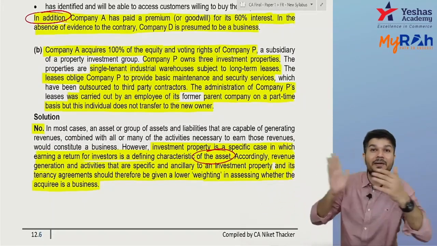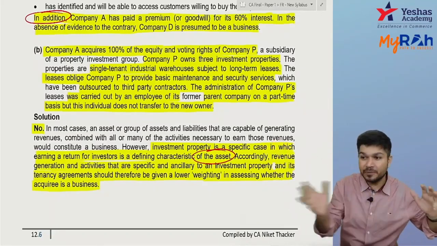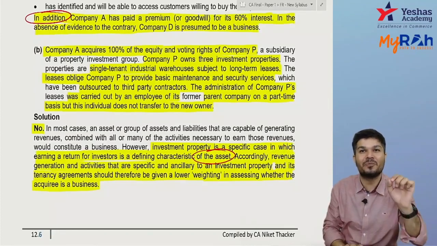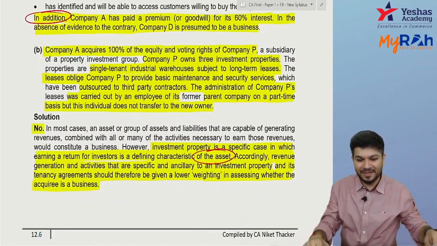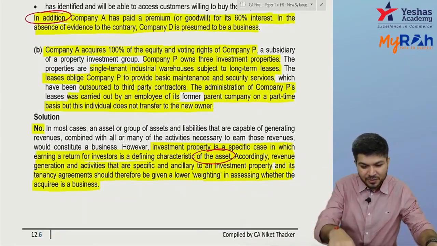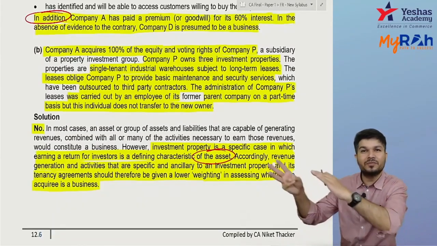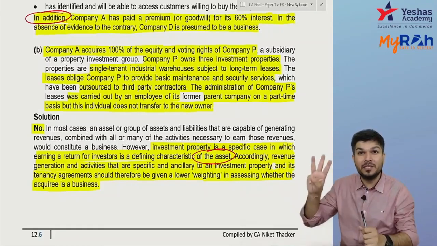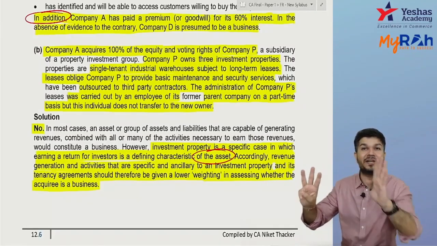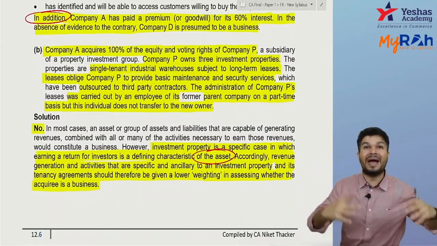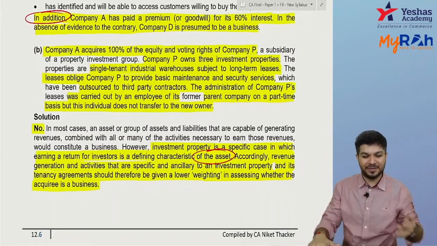And now when I acquire company P, with their 200 tenants, with their 10 employees, everything coming to me, then I say it's a business combination. Do you get it? Understand the substance of the transaction. In this case, 3 properties, single tenant, no employees, nothing. So it's just an acquisition of 3 properties. It's an asset acquisition. But with 3 big buildings, 300 apartments, 300 different tenants, 10, 15 employees managing everything, and now you take over everything, that's a business acquisition.